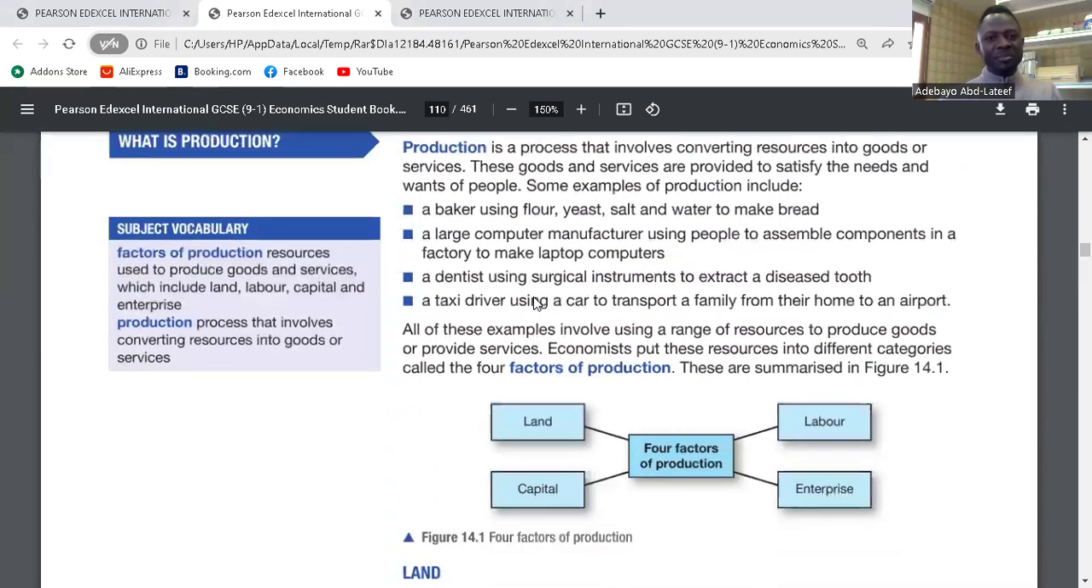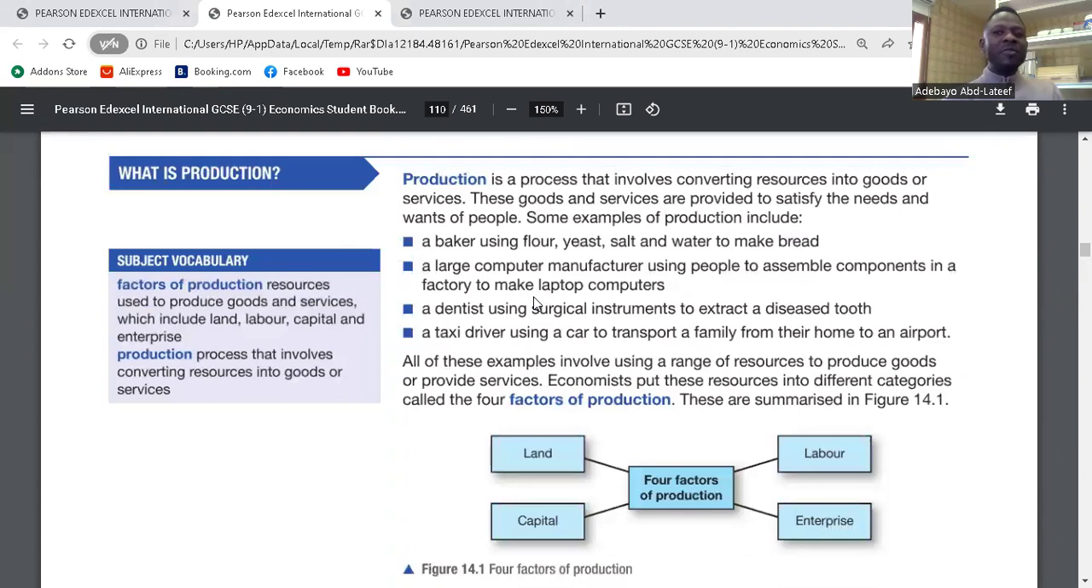Well, what is production? Production is a process that involves converting resources into goods or services. These goods and services are provided to satisfy the needs and wants of people. So production is the creation of goods and services to satisfy the needs and wants of consumers or customers. That is what production is. So production is not complete until it gets to the final user.